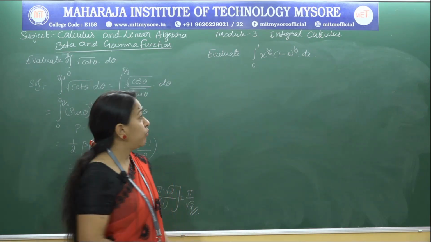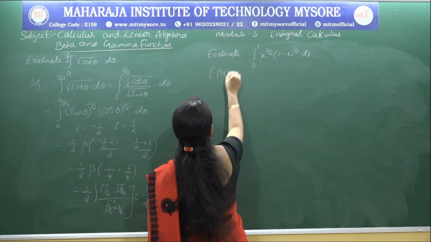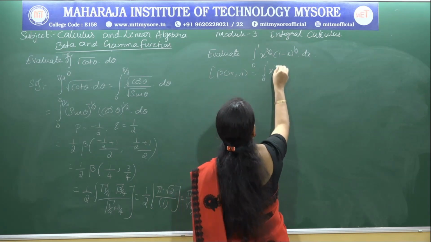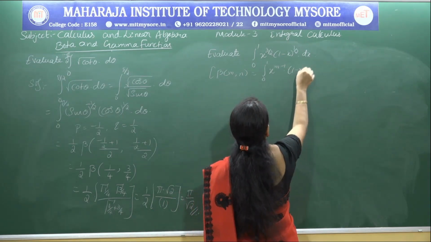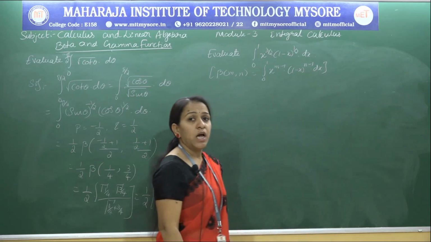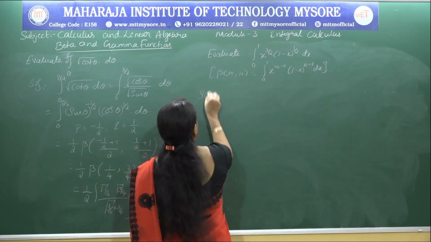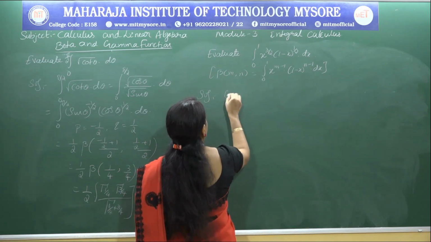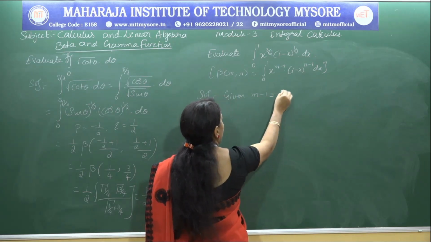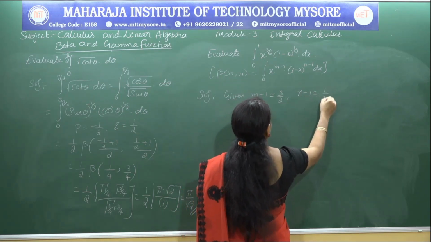We know the standard definition of beta, that is, what is that? Yes, we know that beta(m, n) is the integral from 0 to 1 of x^(m-1) into (1 - x)^(n-1) dx. So if I compare with this, I have to identify what is m and n, right. So in place of m minus 1, we have 3 by 2, and in place of n minus 1 we have 1 by 2.